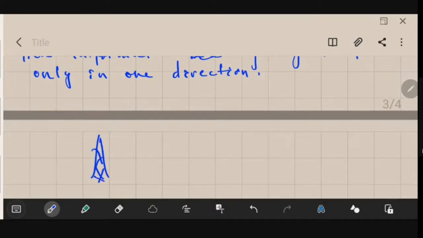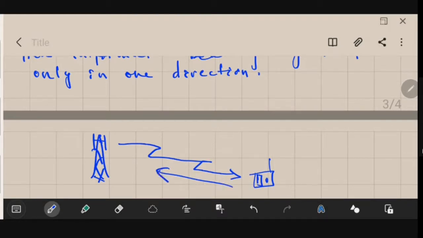If this is the radio broadcasting station, then it is transmitting the signal and your radio receiver is only receiving. If your radio receiver wants to send back some signals, that is not possible. Can your radio receiver send back some signal to the transmitter? Obviously not.